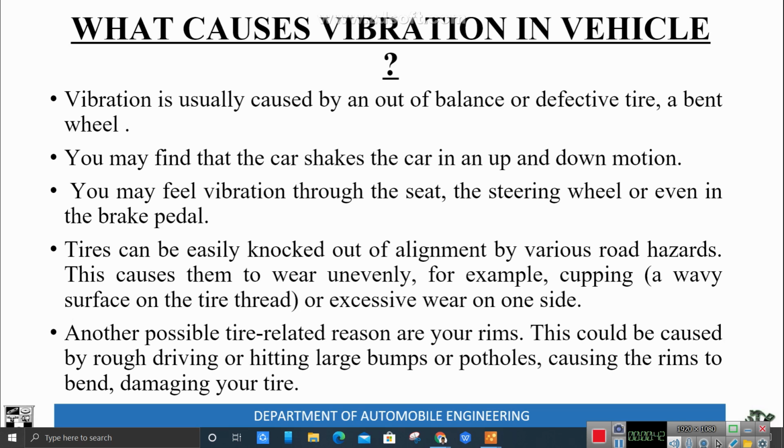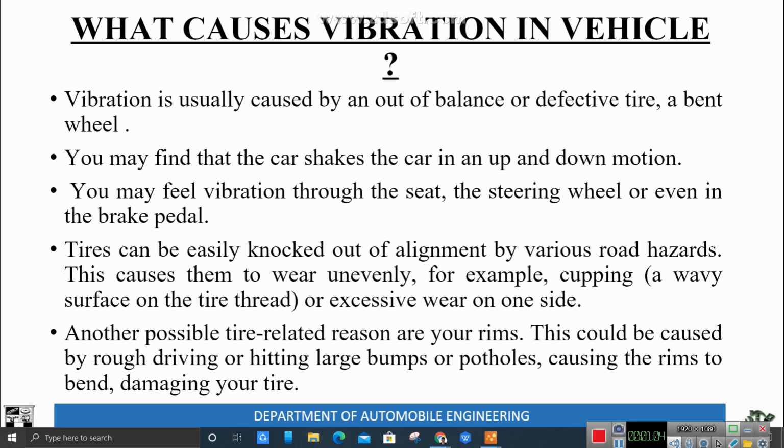So, what causes vibration in vehicles? Vibration is usually caused by out of balance or defective tires and a bent wheel. So, these are the reasons for causing the vibration in a vehicle. So, next point is you may find that a car shakes, the car's up and down motion. You may feel vibration through the seat, steering wheel, or even in the brake pedal.